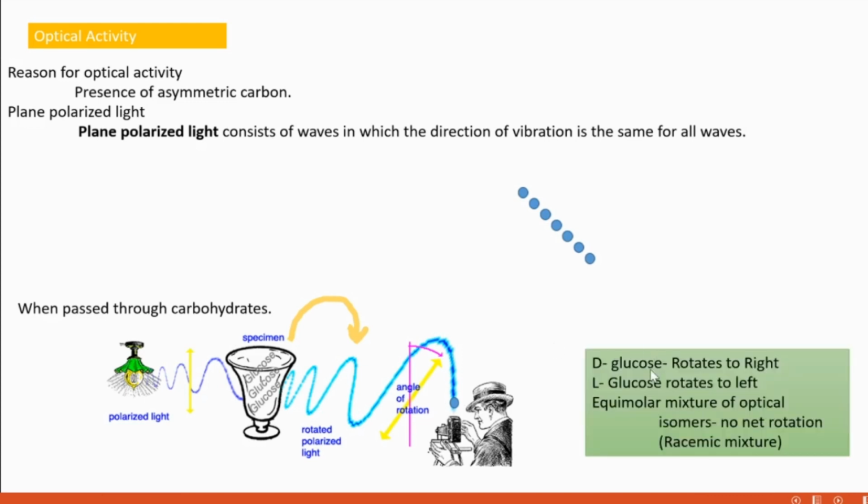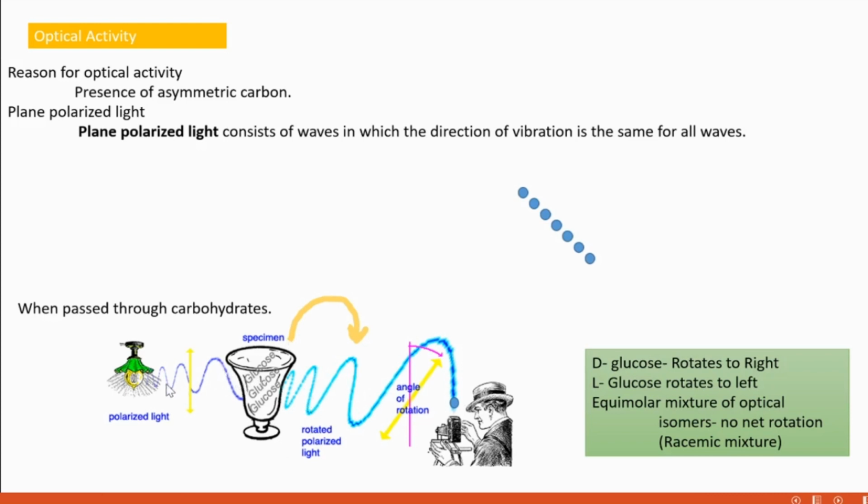So if plane polarized light is passed through D-glucose, then it rotates the beam towards the right side. If it passes through L-glucose, then the plane polarized light is rotated to the left.